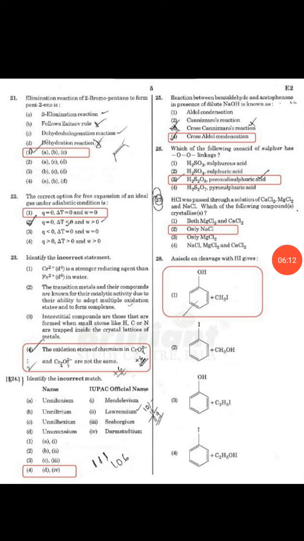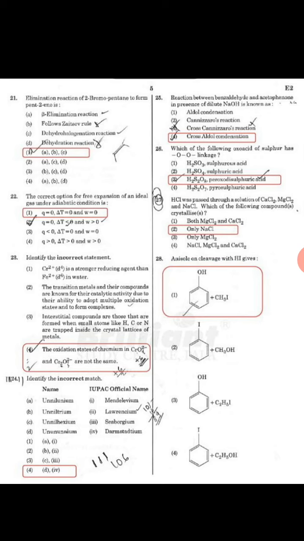Next one is question 21. Elimination reaction on 2-bromopentane to form pent-2-ene is. Then we will take option A. Next is question 22. The correct option for free expansion of an ideal gas under adiabatic condition is. Then we will choose option A.